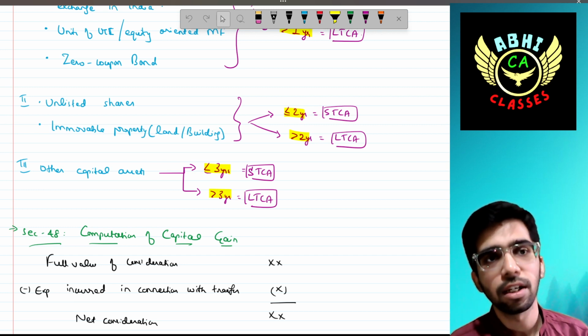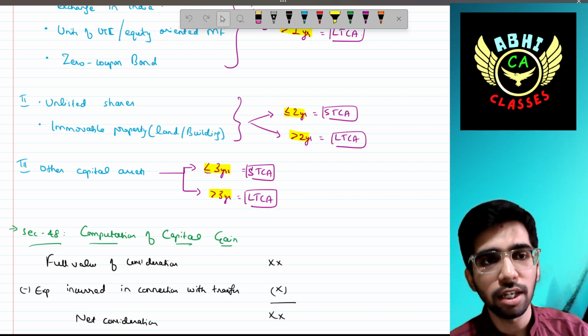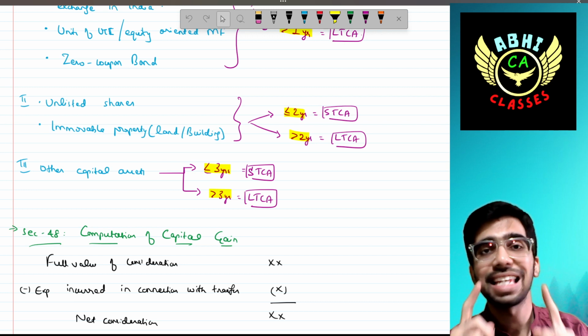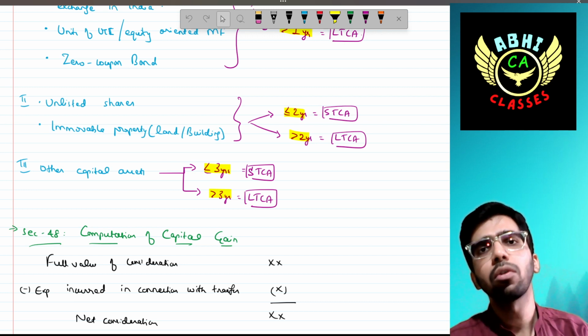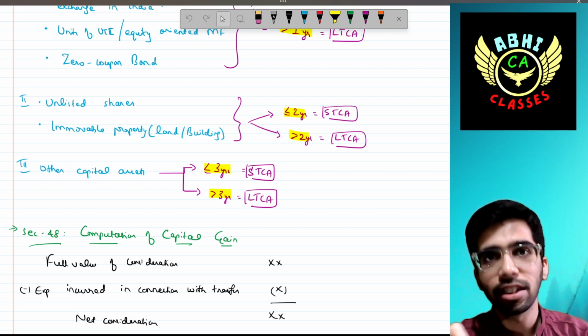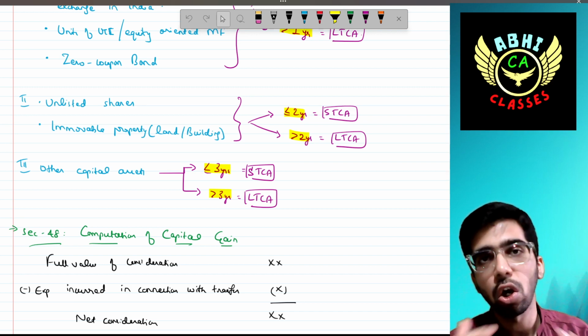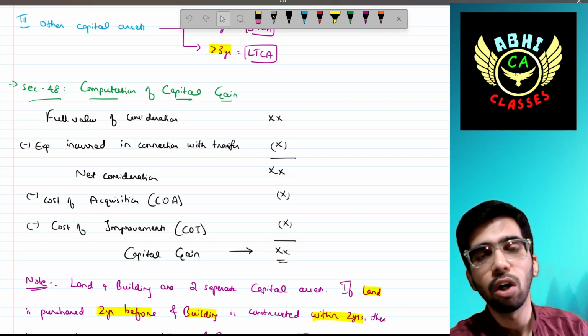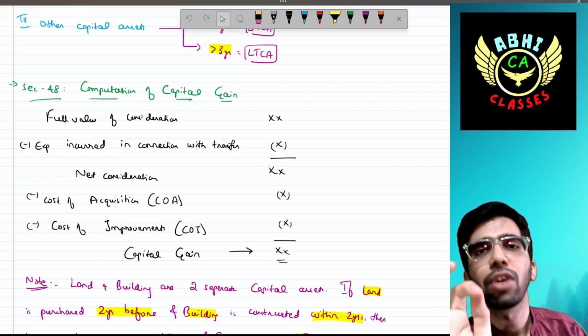Any other capital asset apart from these categories, if you are holding for more than 3 years, it is treated as LTCA. Up to 3 years, meaning less than or equal to 3 years, it's a short-term capital asset. Okay, then section 48, this is very common: the computation of capital gain.